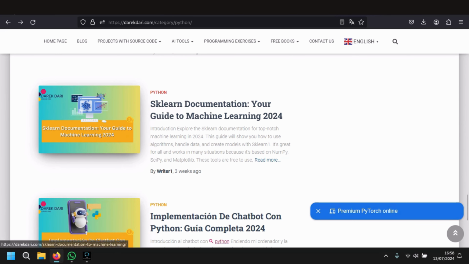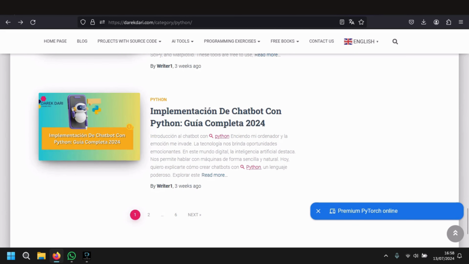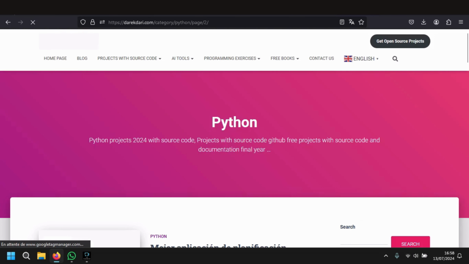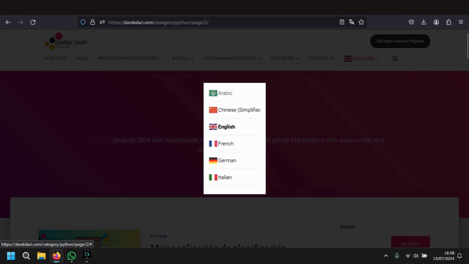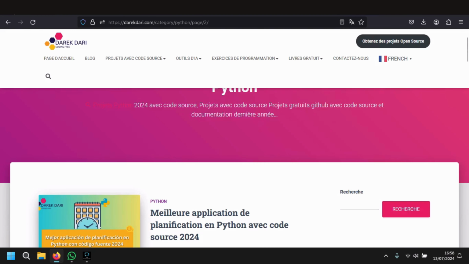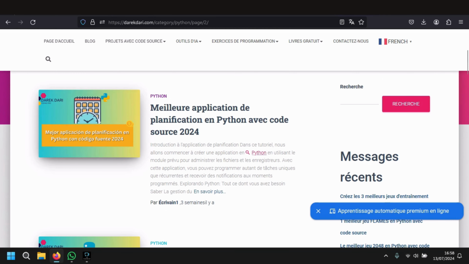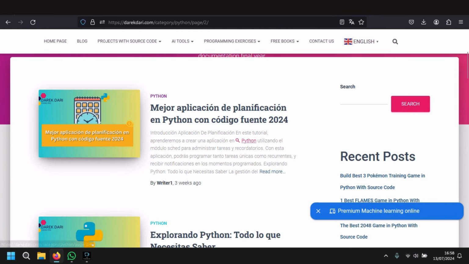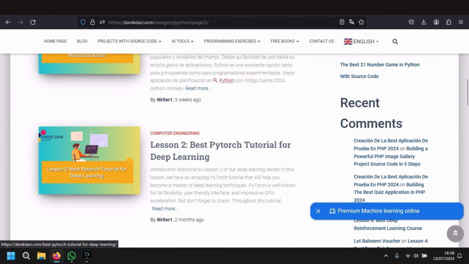So yeah, for example here, for machine learning using Python, of course, this is for advanced learners. Implementation of, oh, there is even Spanish. Wow, that's cool. By the way, guys, you can change the language here. There is Arabic, Chinese, English, French, German, Italian. I think that's it. So you can choose the language that you want, and then everything will change. Wow, "Meilleure application de planification en Python avec code source 2024." Wow, my French is so good. Okay, let's just return it to English.